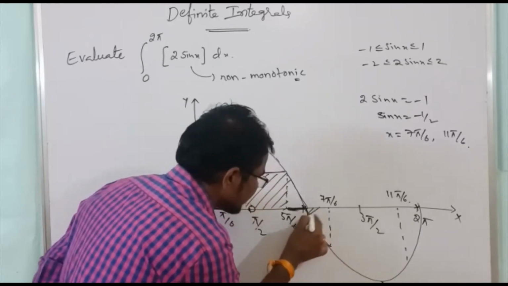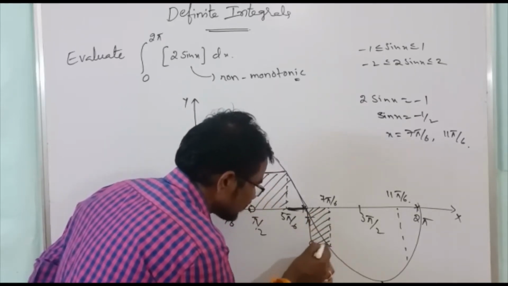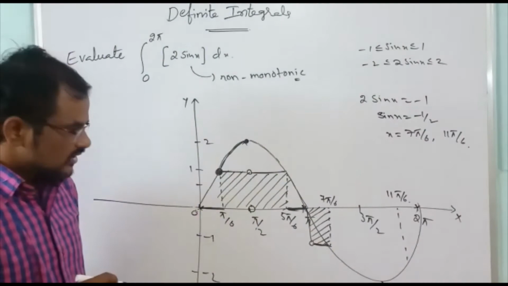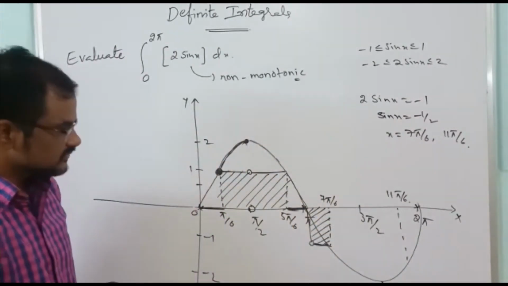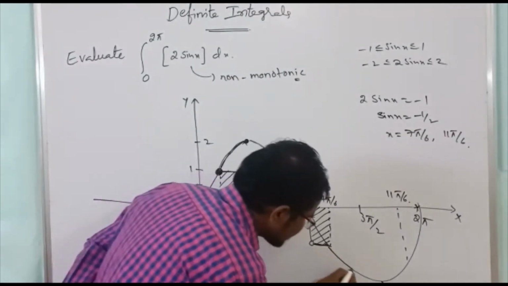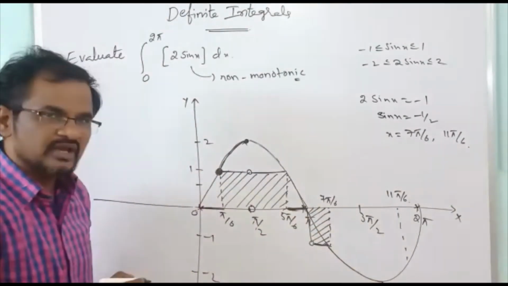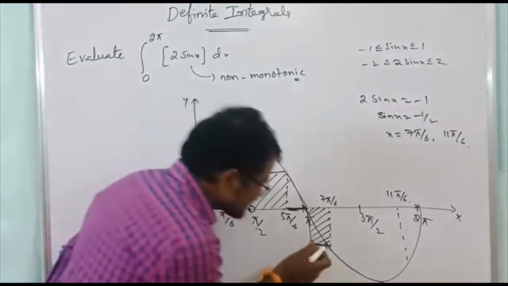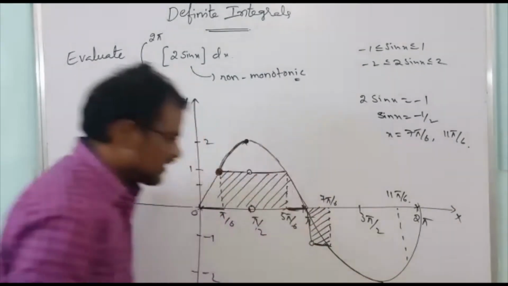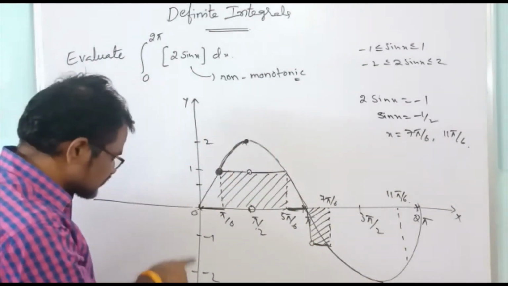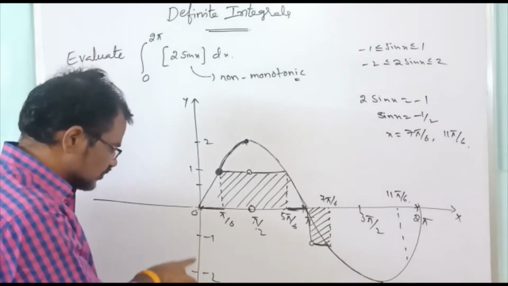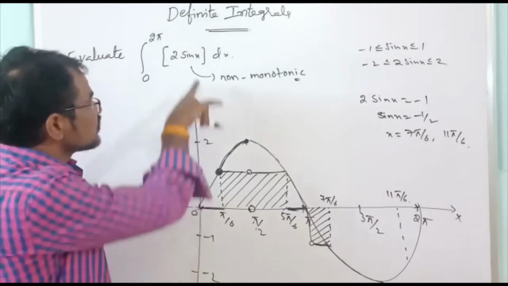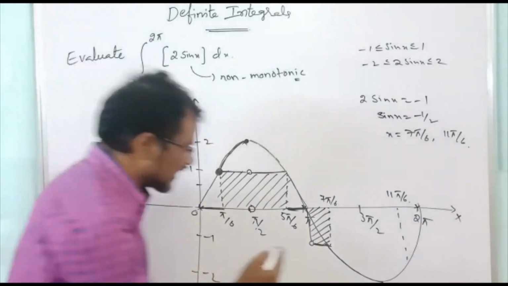So here one rectangle we get, and this area we have to find. Next, whenever the value is 7 pi by 6 to 3 pi by 2, the function is decreasing. For x from 7 pi by 6 to 3 pi by 2, 2 sin x is decreasing, and the value varies from -2 to -1. Whenever the value is between -2 and -1, the greatest integer of that value is -2.